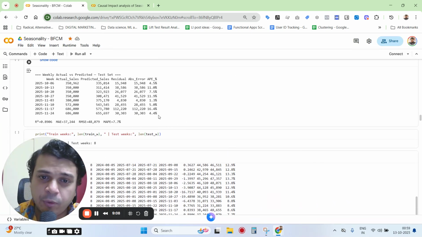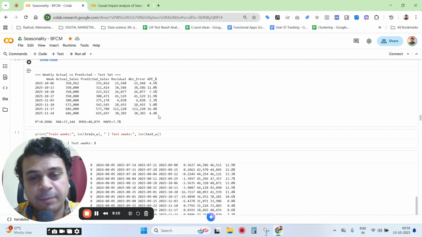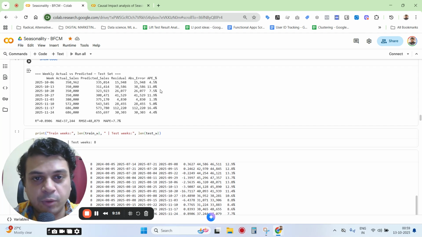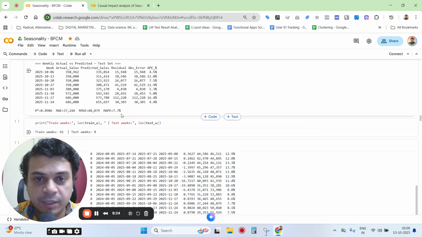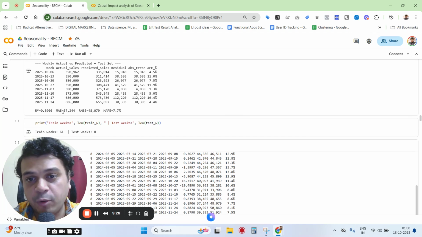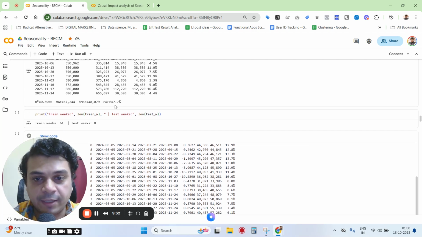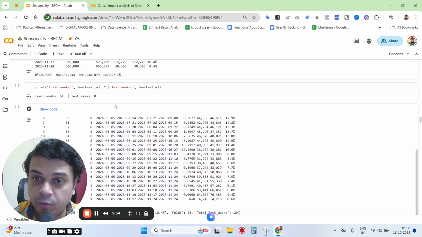It can go up to 20% also. People say 2%, 5%, that's very difficult to achieve. It's good to have that kind of number, but in general, that's just one day. You'll see the average is less than 10%, which I think is pretty good, with a decent R squared as well. It's explaining almost 90% of the variance, and has a MAPE, a mean absolute percentage error, of less than 10%, only 7.7%, less than 8 also.